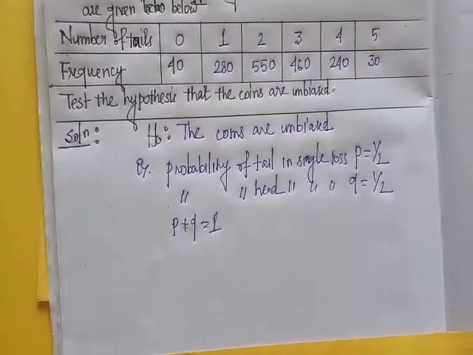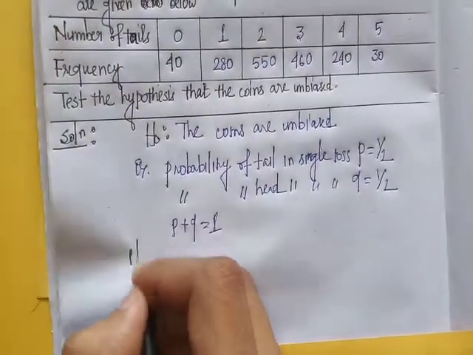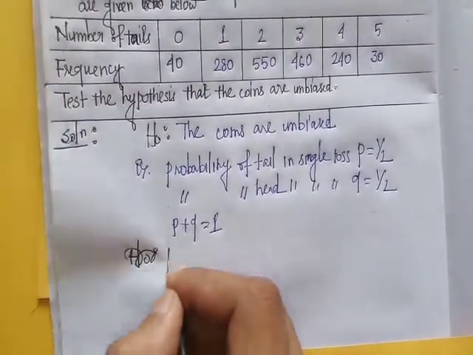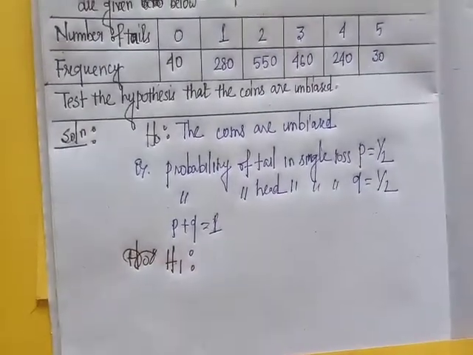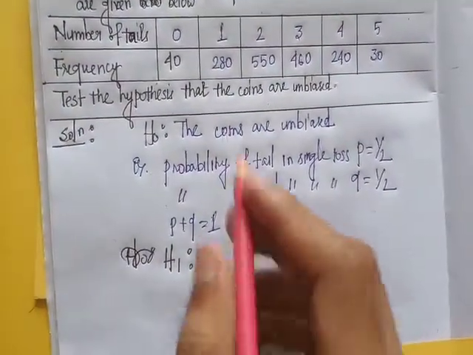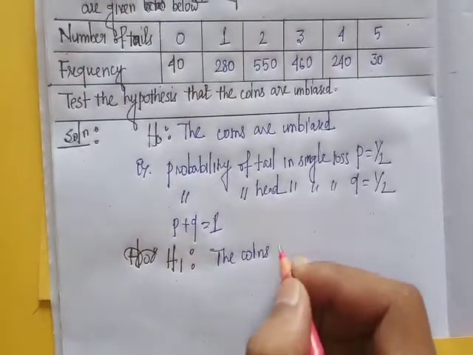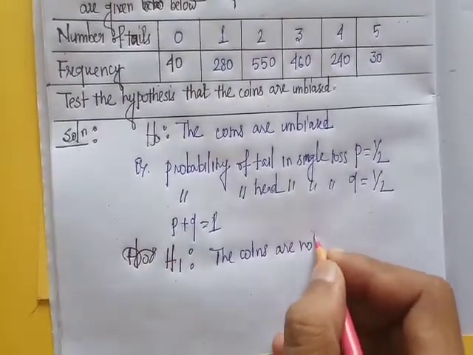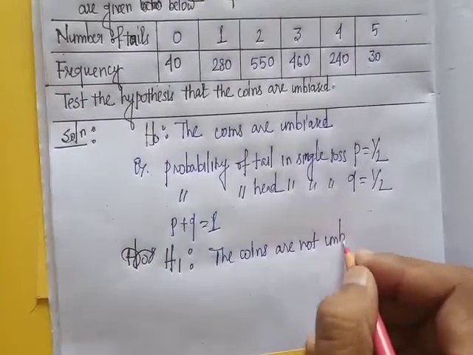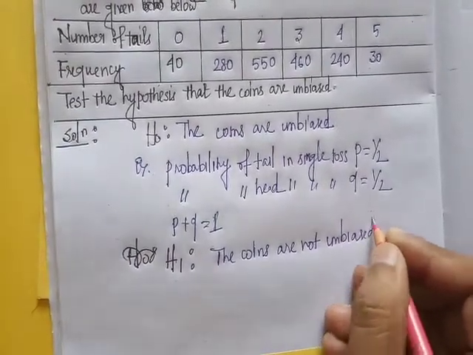Alternative hypothesis becomes the complement of the statement, that is, the coins are not unbiased.